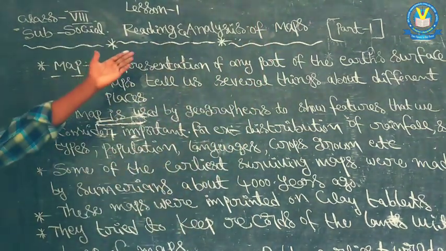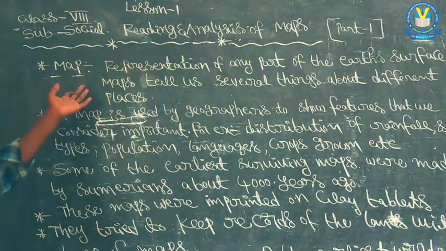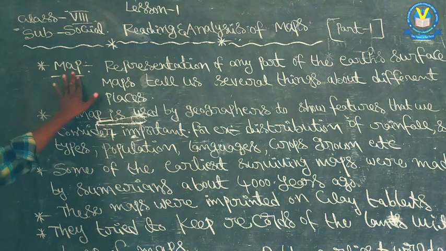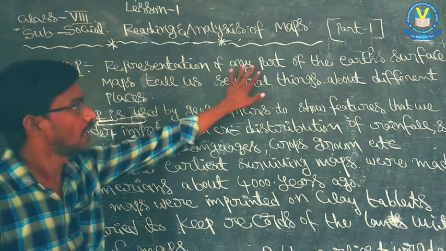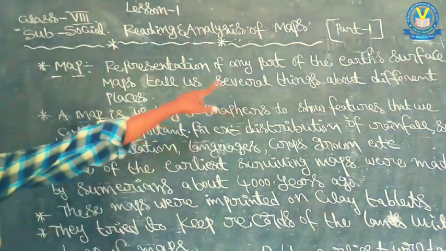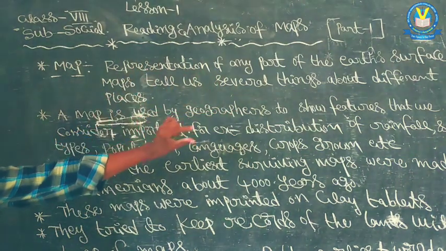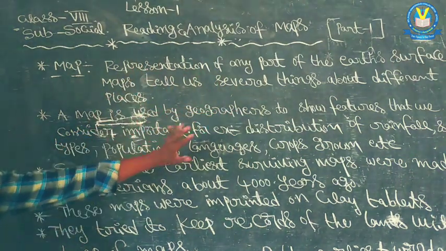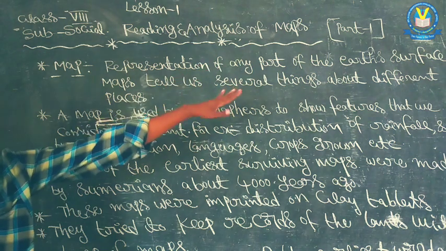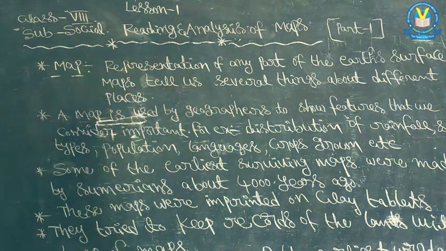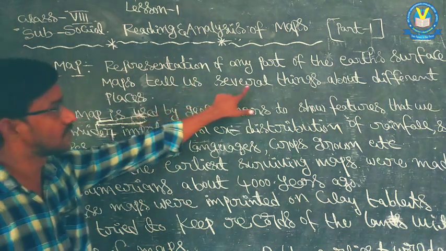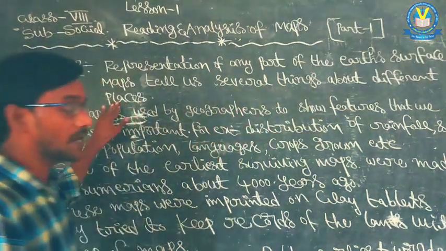So what is a map? First of all we have to learn about maps. Map means representation of any part of the earth's surface. Particularly this is one part, not only this part. Any part of the earth's surface is called a map. So a map tells us several things about different places.